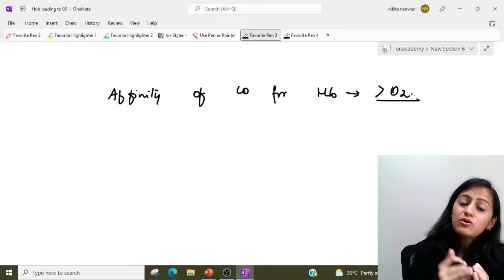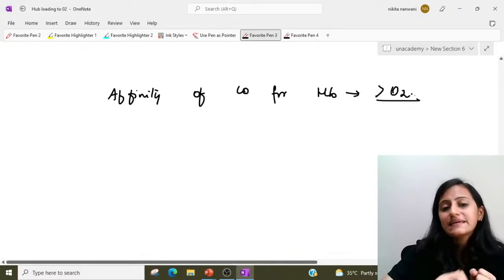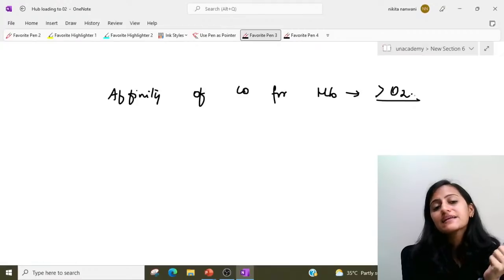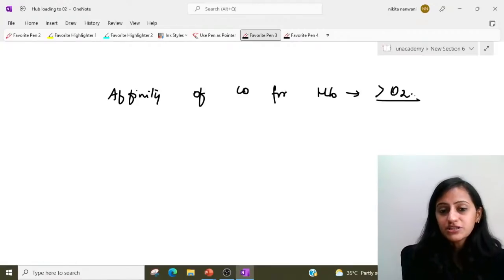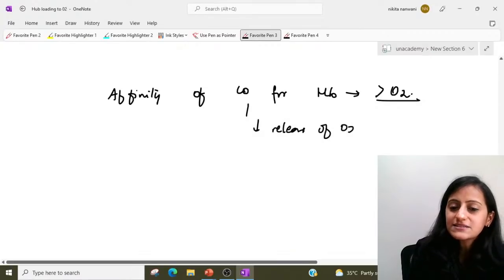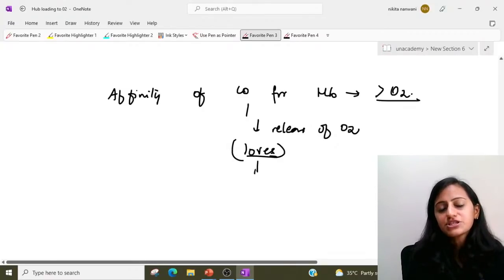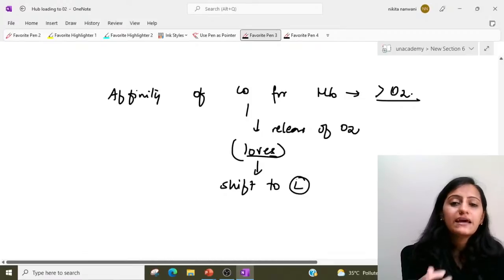Apart from that, the hemoglobin which is already bound does not allow the release of that oxygen. So it decreases the release of oxygen as well. Whatever is bound, it keeps bound. It loves the oxygen. That is why it is causing the shift to the left.